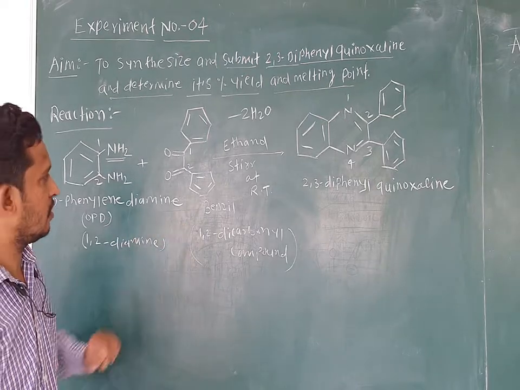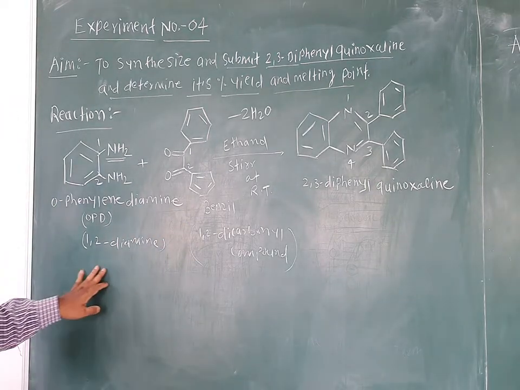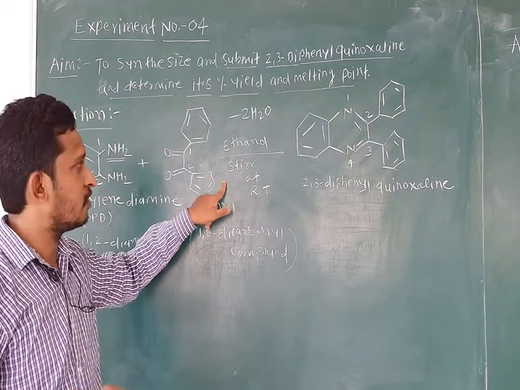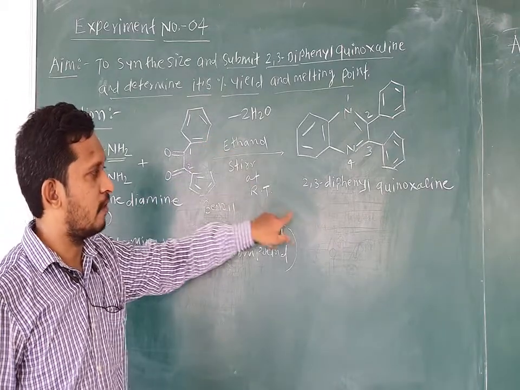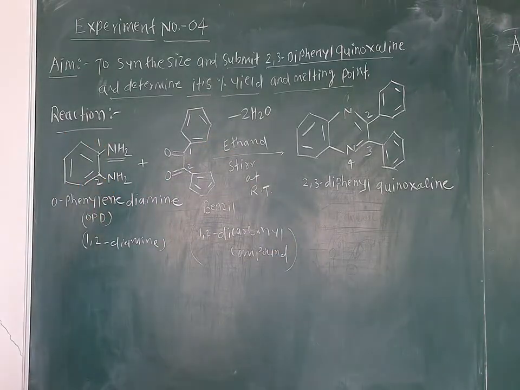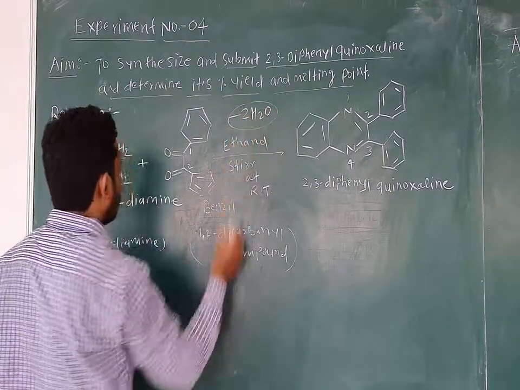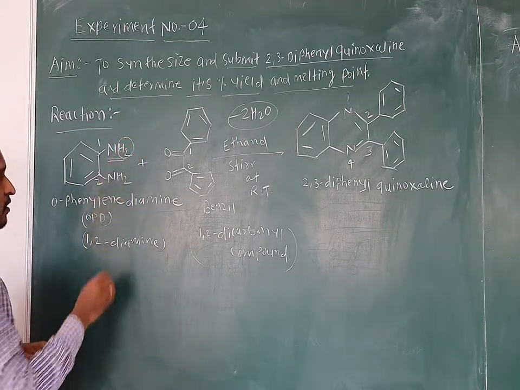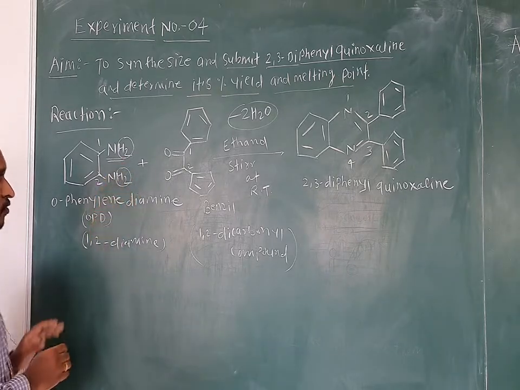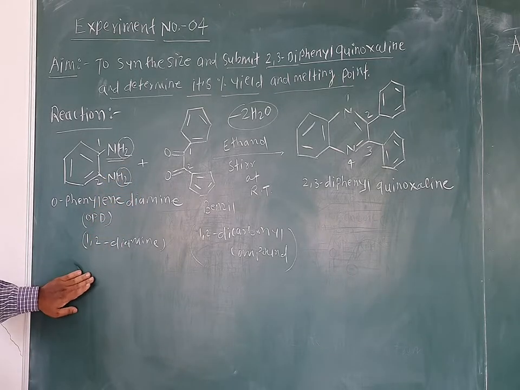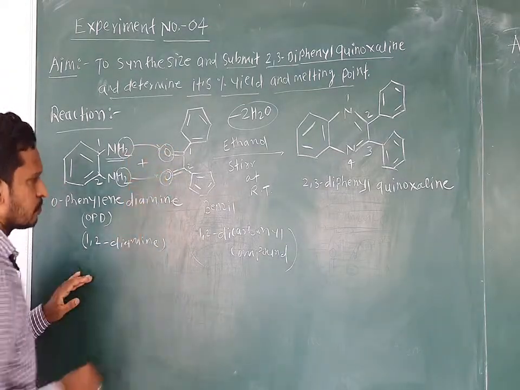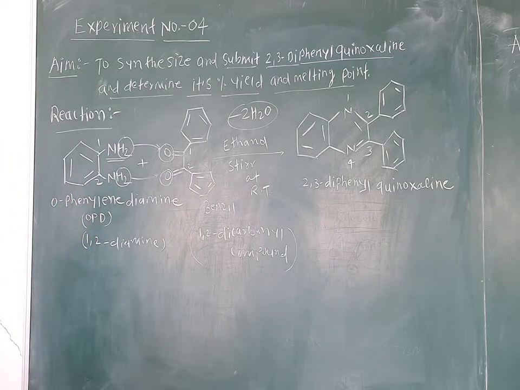Now when this benzil and orthophenylene diamine react with ethyl alcohol with stirring at room temperature, there is a removal of two water molecules, and finally we get 2,3 diphenyl quinoxaline. The removal of two water molecules means that two hydrogens from the amino groups of orthophenylene diamine, together with two oxygens from the benzil, are removed as water molecules.